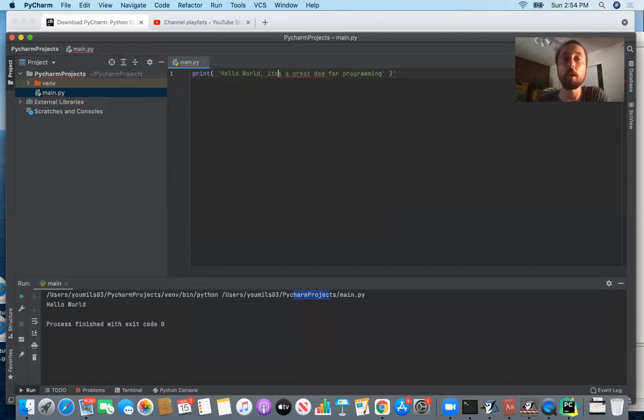So what I'm going to be teaching you about is these escape sequences. But basically, if you say it's, this apostrophe here after the T, with this single quote, it thinks that you're ending the words that you're trying to print. So we're going to explain how to deal with that. But let's just do it without that apostrophe for now. You're just going to say hello world and then its, ITS, a great day for programming, just to make sure that we can also have single quote strings. We can also put words in single quotes.